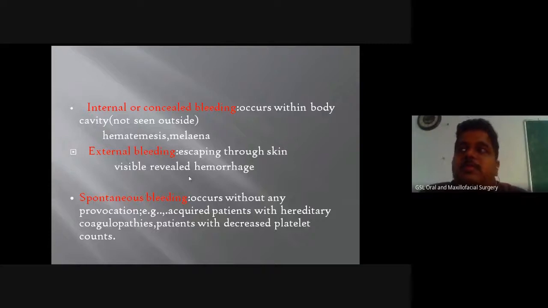Whenever the person is expelling blood through coughing, it is called hematemesis. Whenever the blood is coming through stools, it is called melena, M-E-L-A-E-N-A. So whenever it is coming through the upper respiratory tract or upper GI tract, through coughing or vomiting, it is called hematemesis. Whenever it is coming through the lower GI tract, it is called melena.